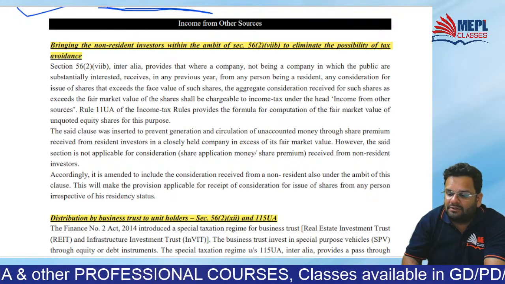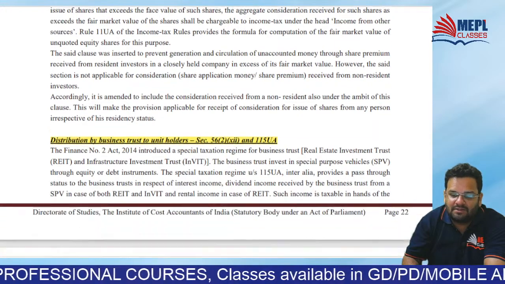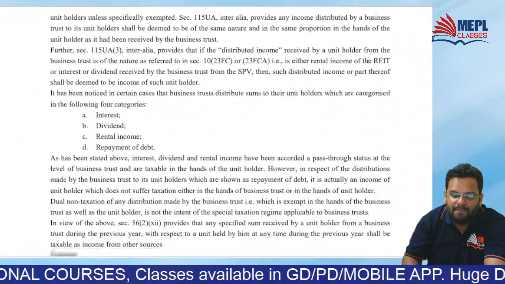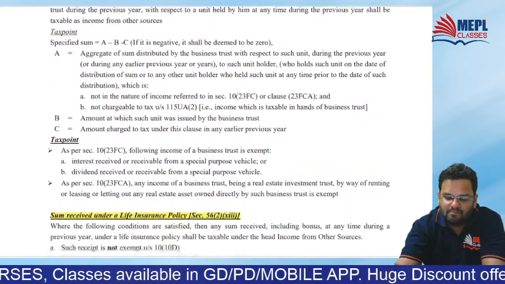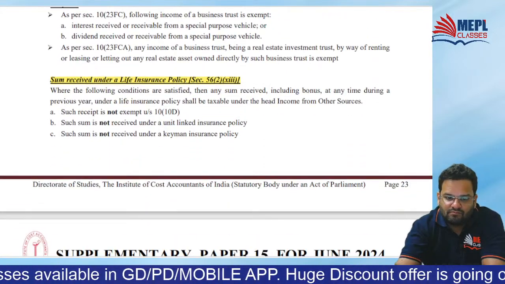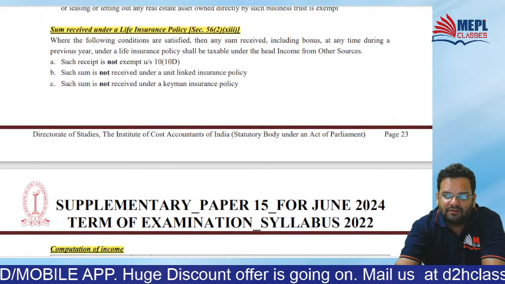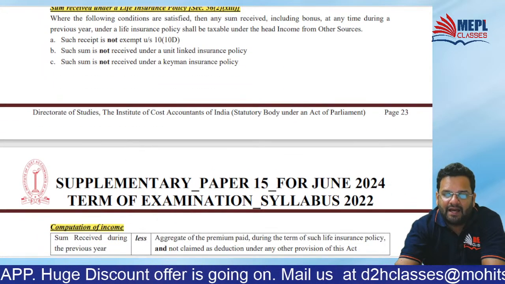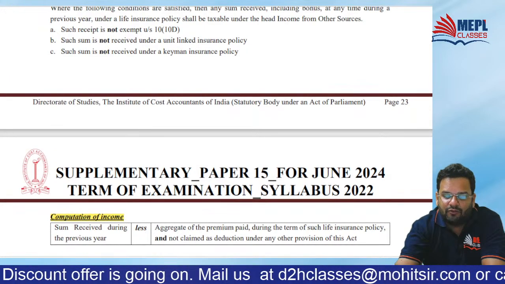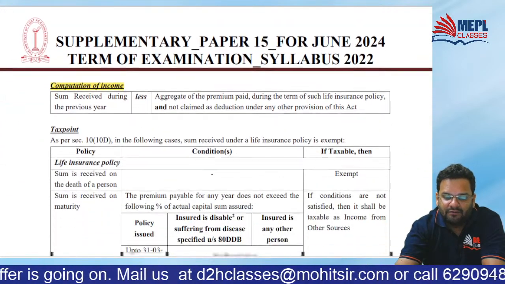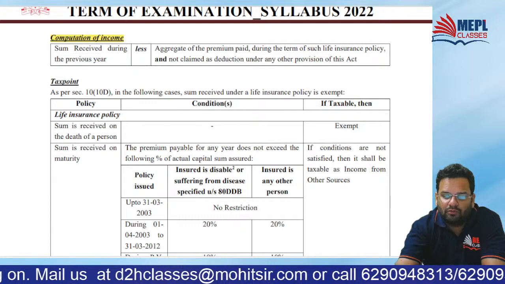Then what matters in IFOS? Sum received under life insurance policy will be taxed under the head IFOS. We discussed that at the beginning also.